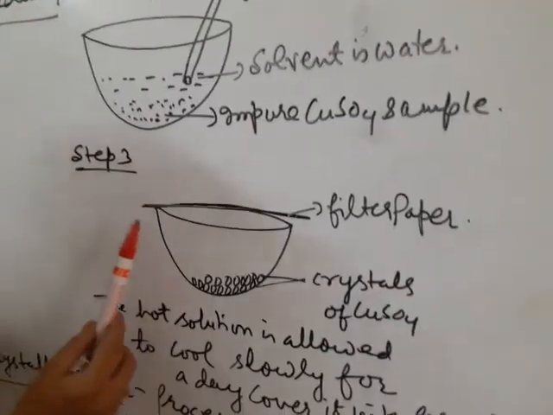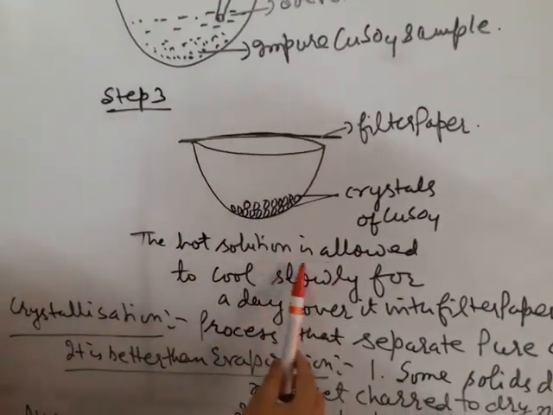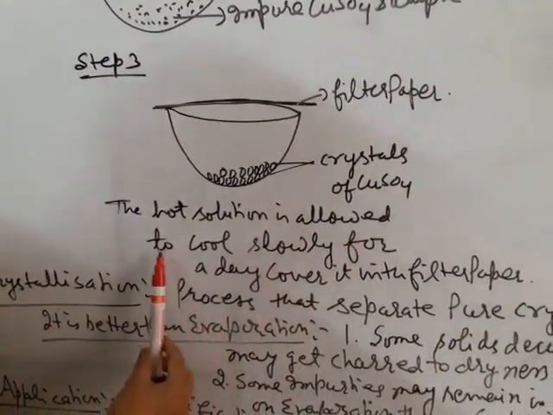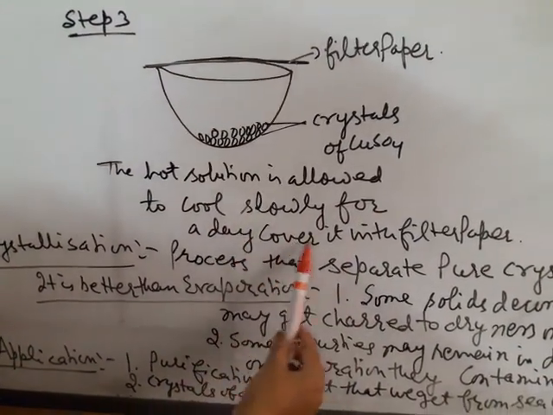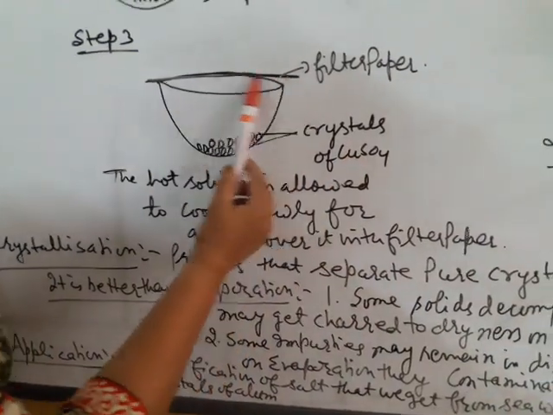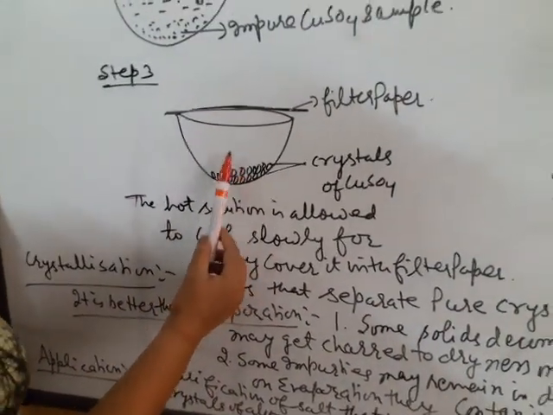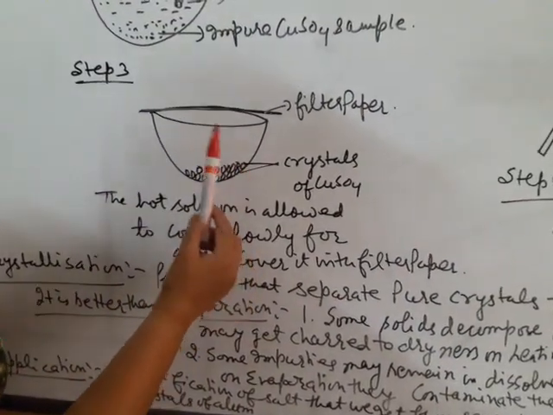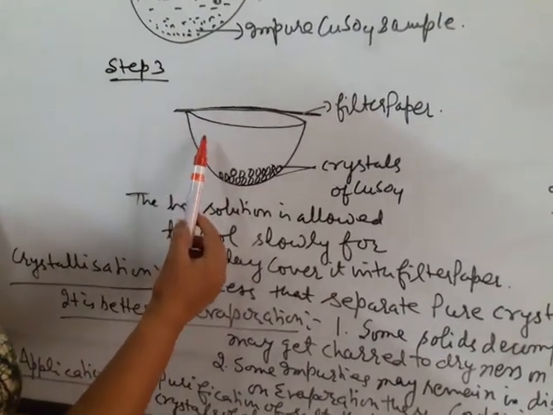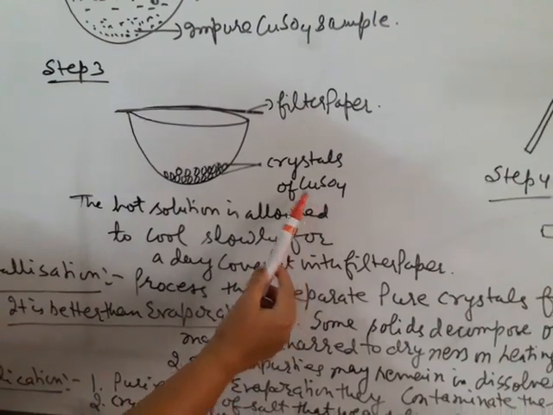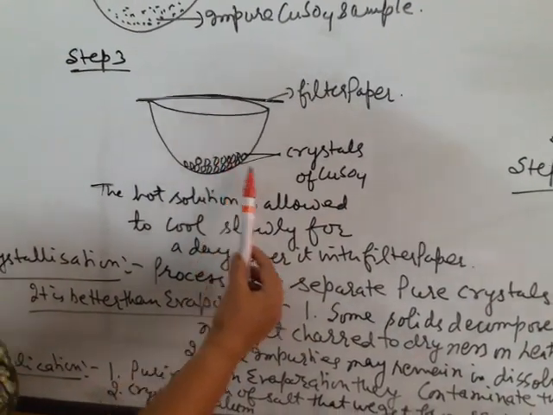Step 3 is the hot solution is allowed to cool slowly for a day. Cover it with a filter paper. So keep the China dish for cooling for a day but cover it with a filter paper, and crystals of copper sulfate will start forming.